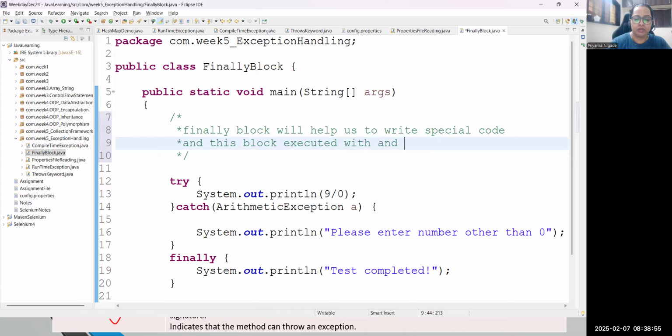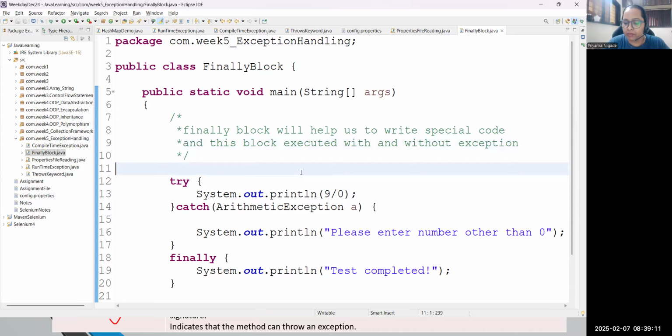With and without exception. So in any condition, just to execute special code, we are able to write this finally block, and the finally block will be executed with and without exception. So this is the point you need to remember for the finally.